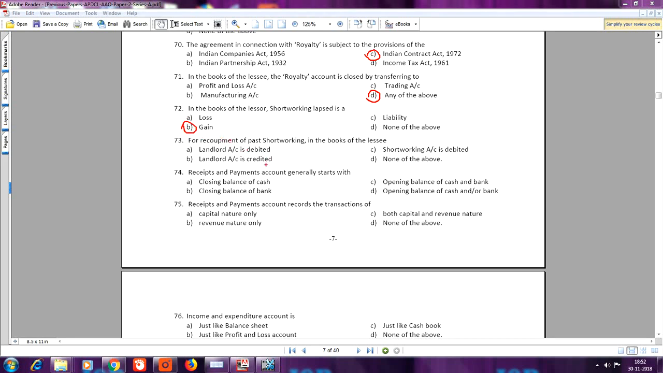Question number 73. For recoupment of past short working in the books of the lessee, the answer is A, landlord account is debited. Question number 74. Receipts and payment account generally starts with. The answer is D, opening balance of cash and or bank. Question number 75. Receipts and payment account records the transactions of. Here the answer is C, both capital and revenue nature.